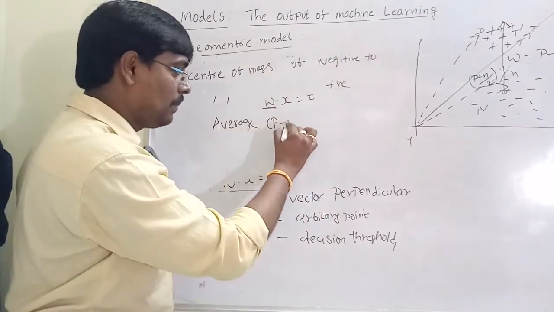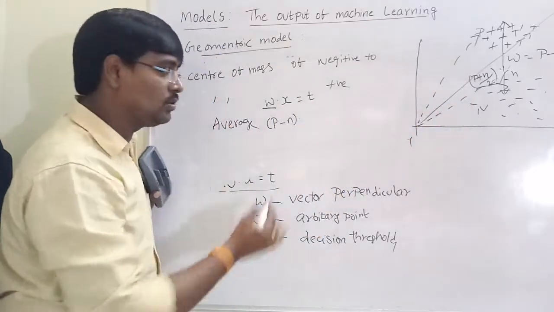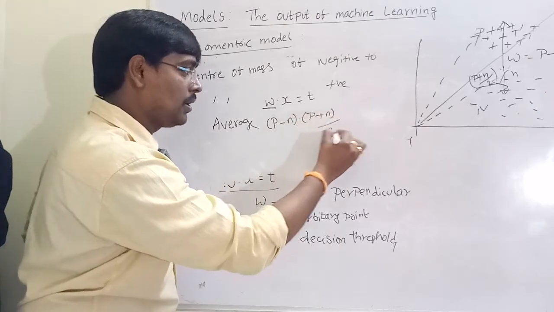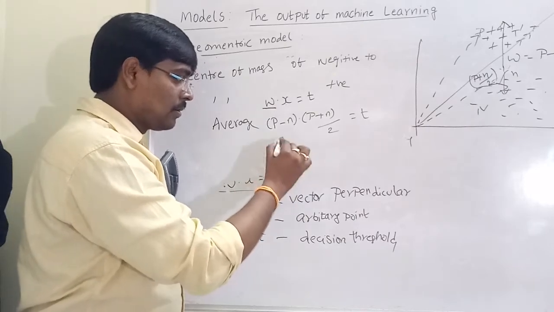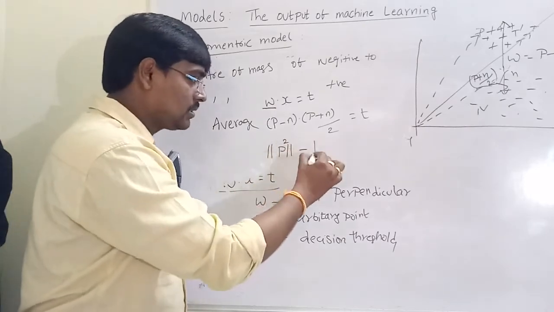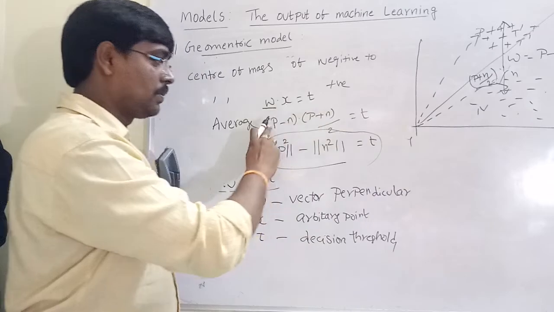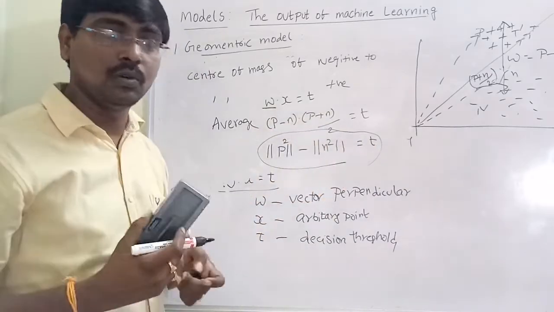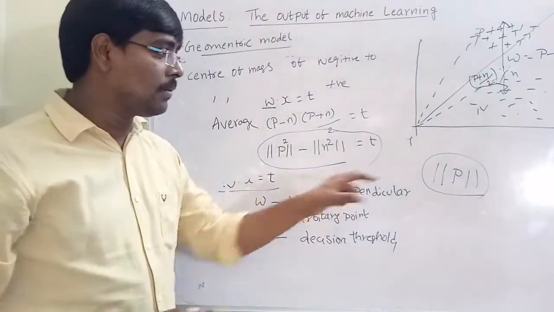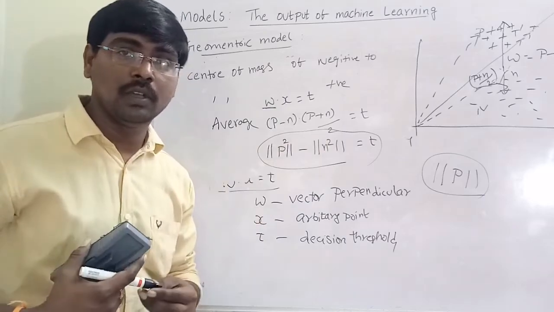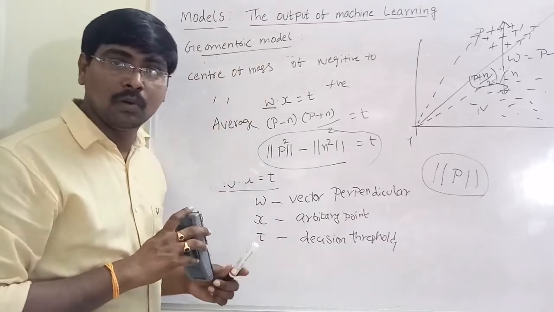W is equal to P minus N. X is the arbitrary point, which must be the average of positives and negatives, P plus N by 2, into T. The general equation is represented as the squared length of P minus the squared length of N is equal to T. Here the symbol represents the length of P, that is the number of positive elements and the number of negative elements. This is the linear decision boundary.